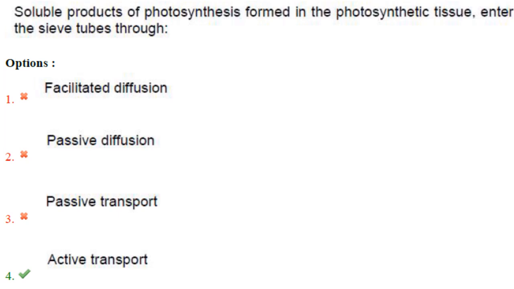Then next one. Soluble products of photosynthesis formed in photosynthetic tissue enter the sieve tubes through, so it is active transport. The soluble product of photosynthesis formed in photosynthetic tissue is sugar. They enter the sieve tubes through active transport.